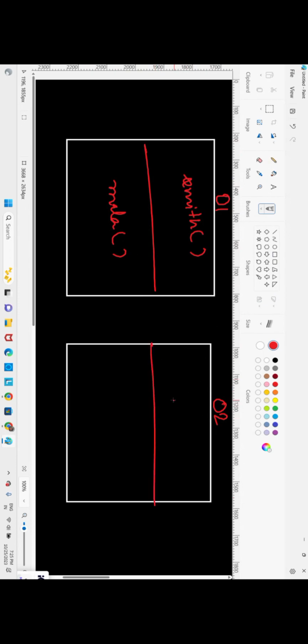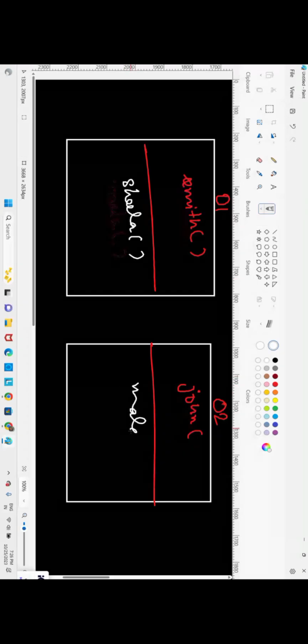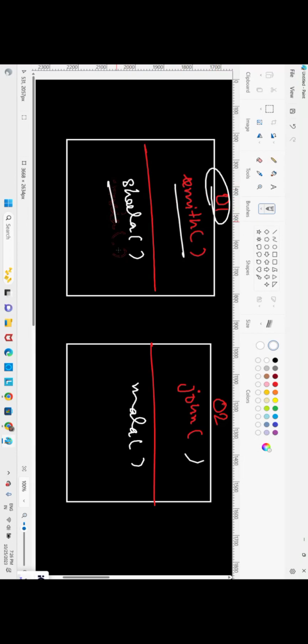Next, in home 2 we have John, and we shall take Sheila here, and here we shall take Mala. So in home 1, Smith and sister Sheila are there. In home 2, John and Mala.